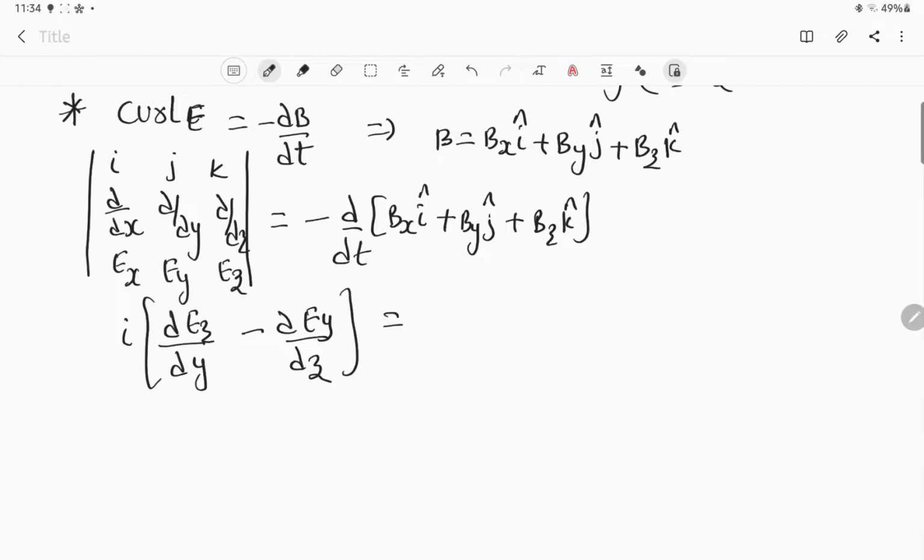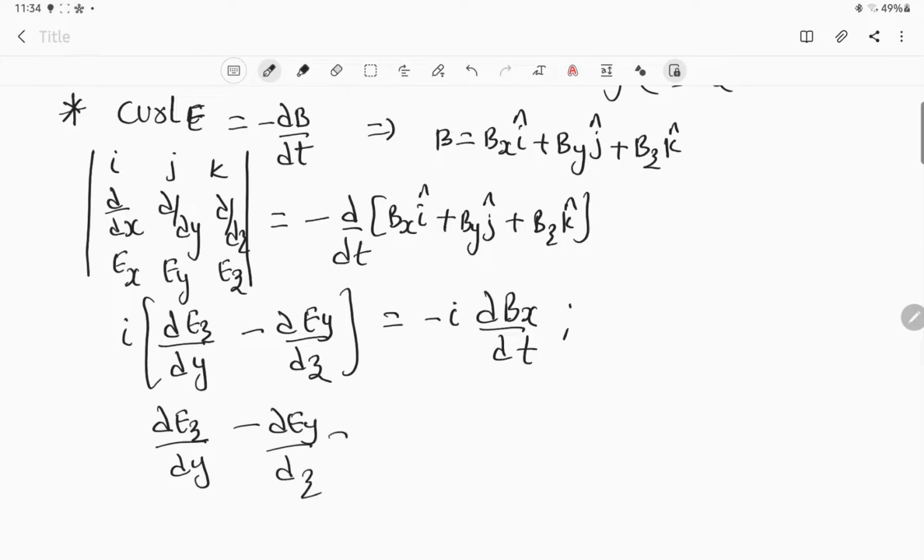Now we are just writing the i value. First of all, we just write the i values: i into this, which is equal to ∂Bx/∂t. This is the first term that we have taken. In the same pattern for the second one, the i gets cancelled out, and what you obtain here is ∂Ez/∂y minus ∂Ey/∂z equal to 0.